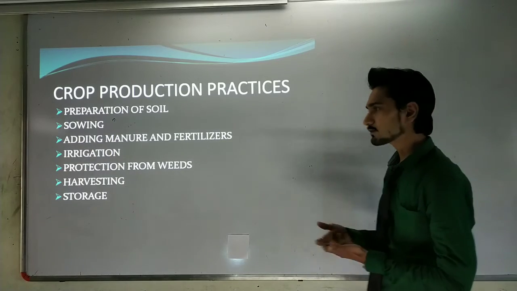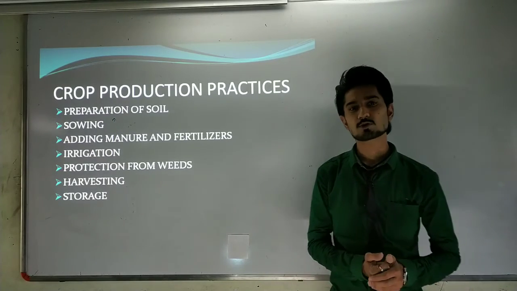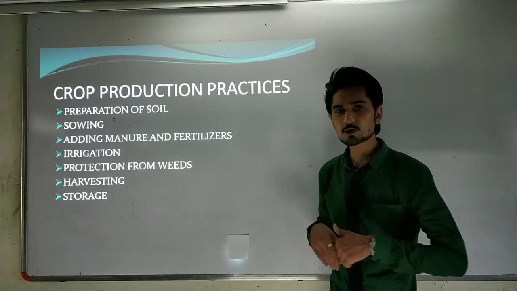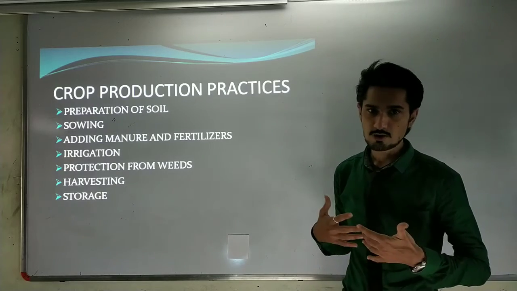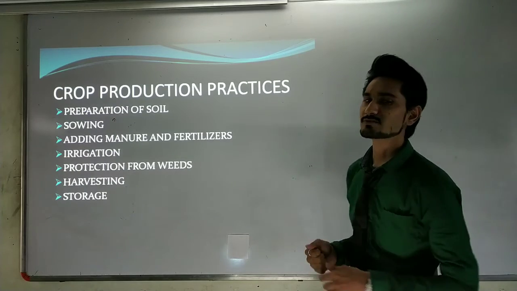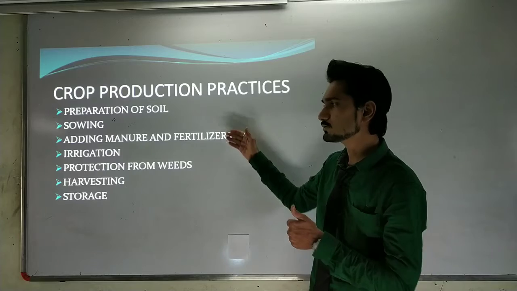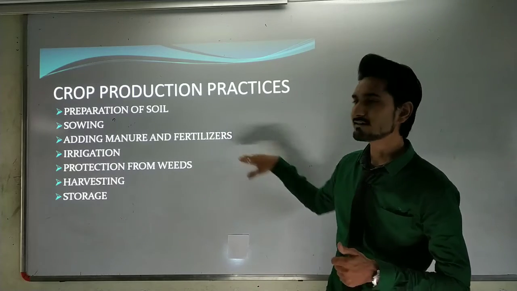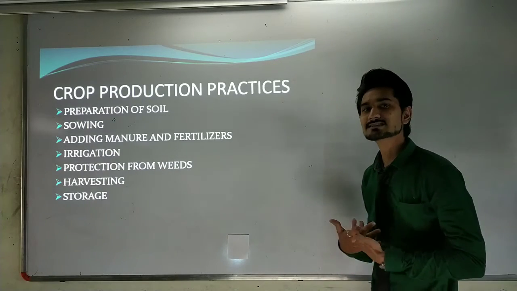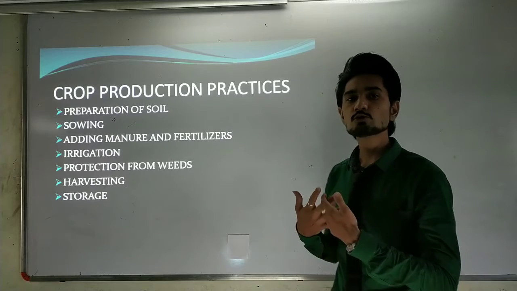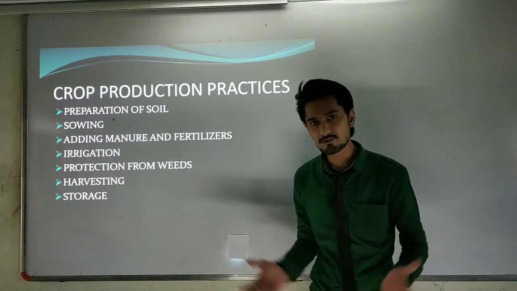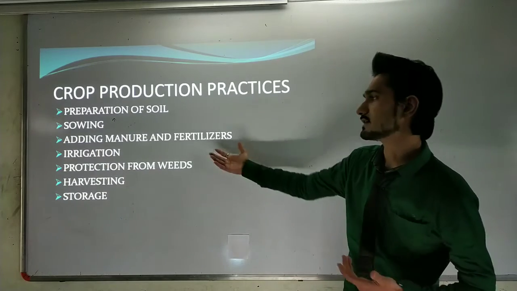Afterwards, we are going to see the process of irrigation. Whenever agricultural practice or crop production happens, make sure you give two kinds of things to the crops. First, you want to give them nutrition. This nutrition comes from the soil, and for the soil we have added manure and fertilizer. But when we are doing the irrigation process, we have to give water to the crops, okay, we have to give water to that crop field,